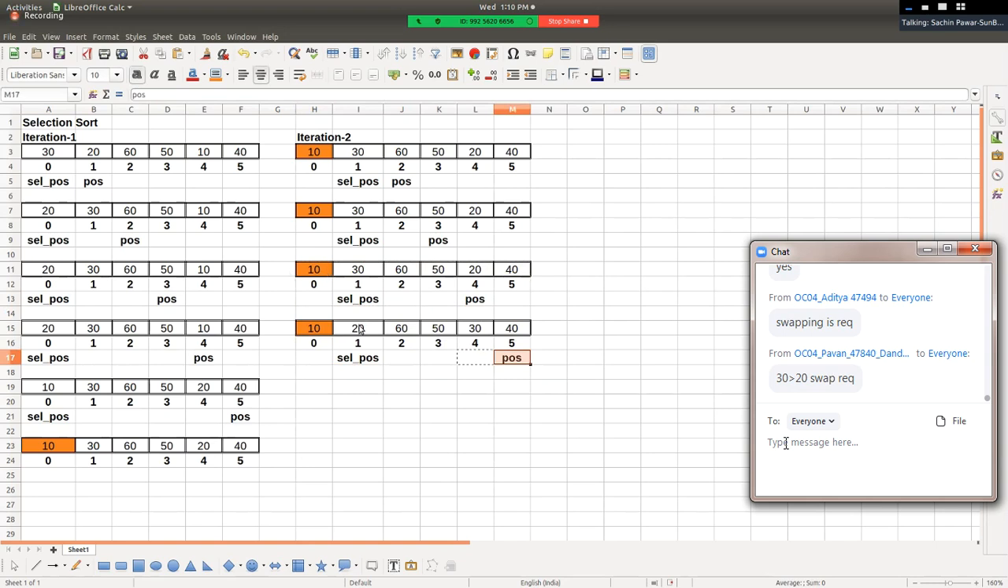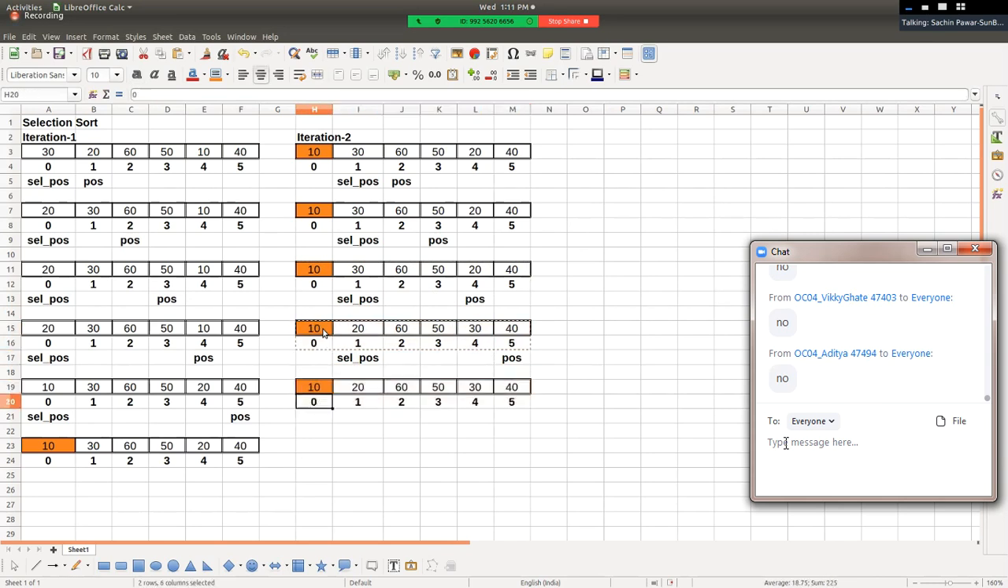Again, element at selected position, 20, and 40 get compared. So does swapping take place? Again, no swapping is required, right? And this iteration is over. And in this iteration, second smallest element gets settled at its appropriate position, that is second position. Array अभी तक sort हुआ है क्या?